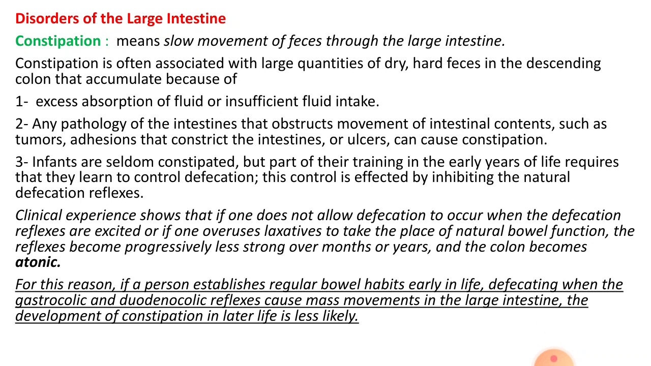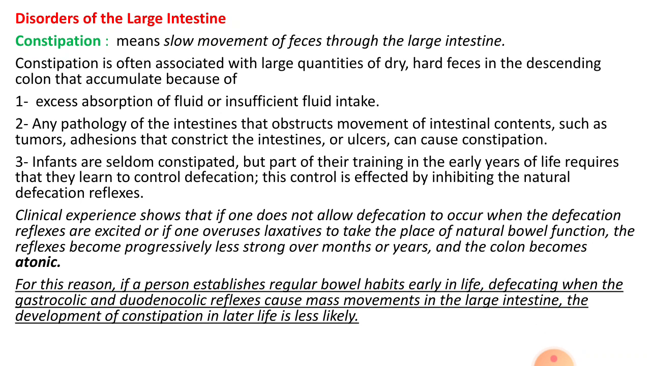Number two, any pathological condition which causes decrease in the bowel motion, like for example, presence of a tumor, adhesion, ulceration in the bowel, constriction in the lumen of the bowel. All these cause decrease in the bowel movement, and constipation will occur.